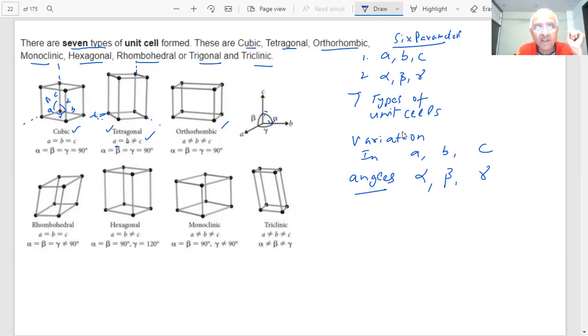Monoclinic, the three sides are different, but two angles are 90, gamma is not 90. Triclinic, the three sides A, B, C are not equal, and the three angles are also not equal. So there are 7 types of unit cells, which are given in your book also, students. You can see them in the NCERT also. 7 types of unit cells.